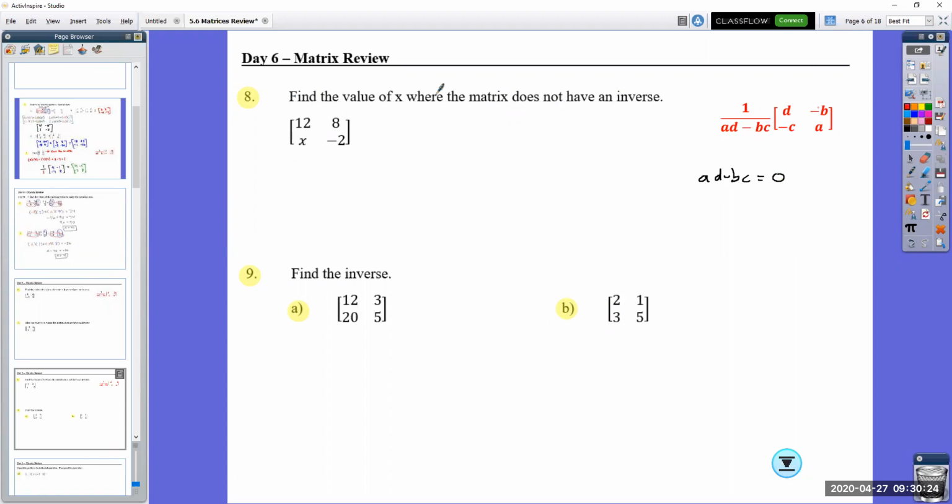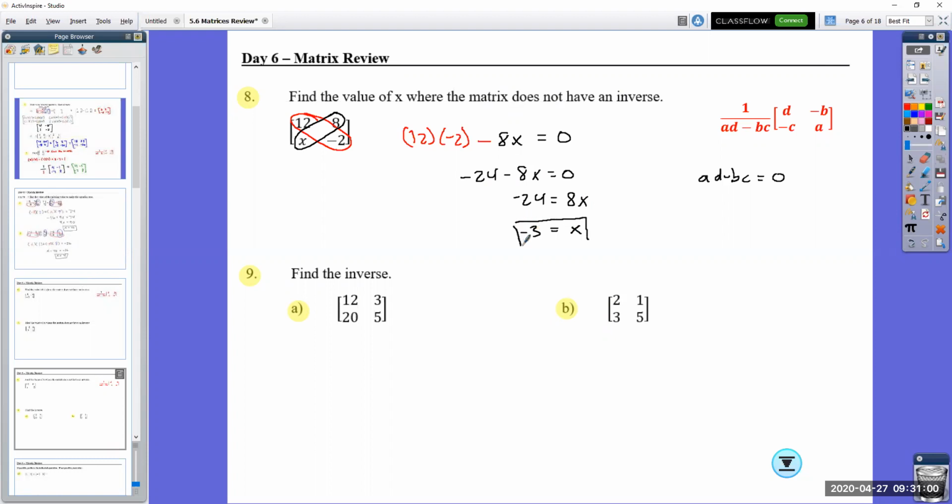So that's the thing that we're looking for. So I want to set it up so that the A value times the D value, give me 12, negative 2, subtract 8x is going to equal 0. So I set it equal to 0, I start solving. So I get negative 24, subtract 8x equals 0. Negative 24 equals 8x. Divide both sides by 8. And you get x equals negative 3.